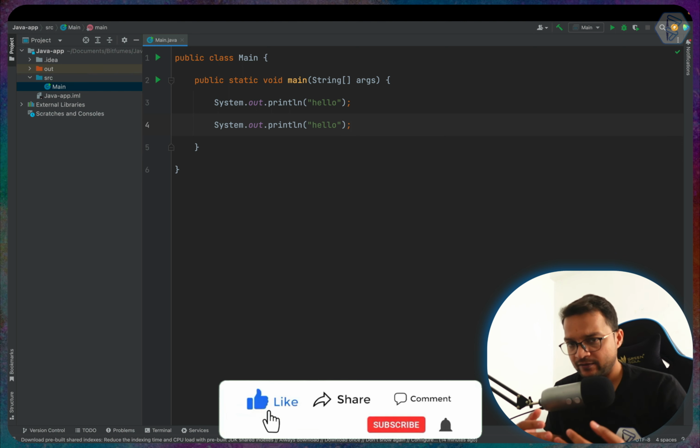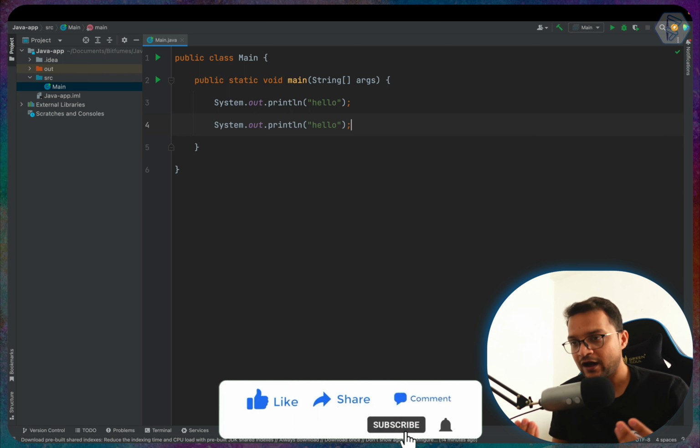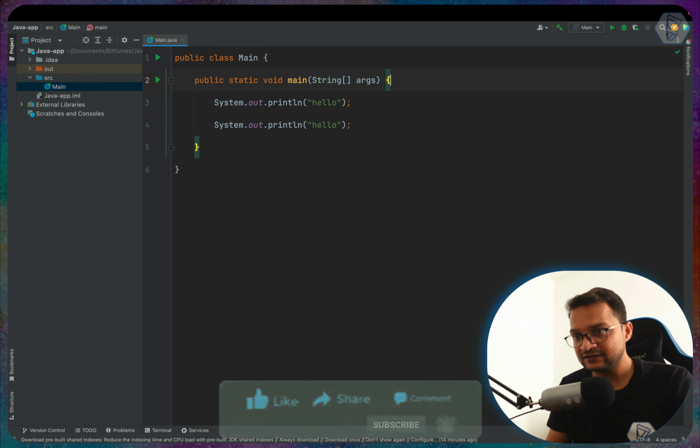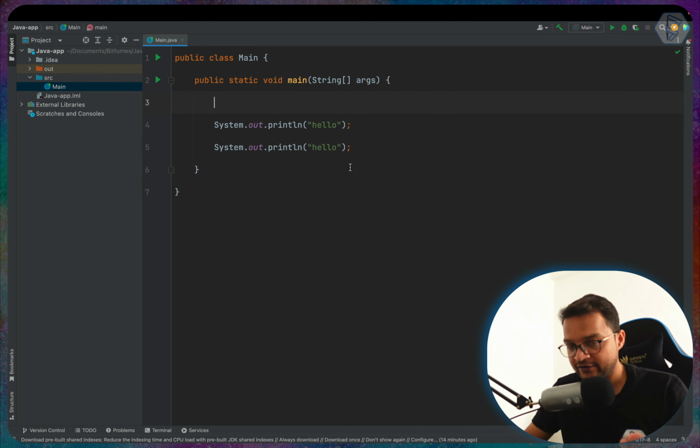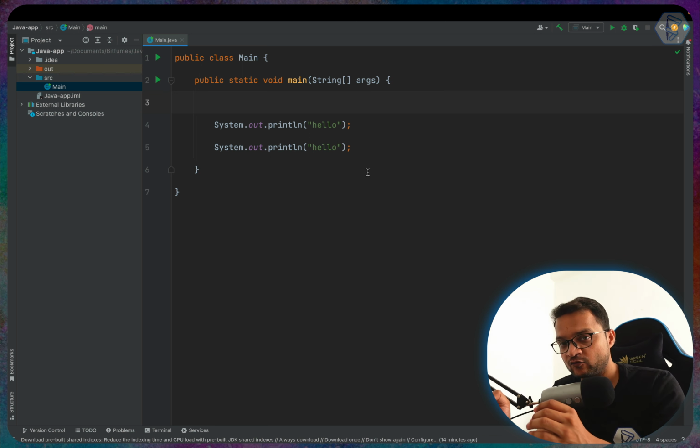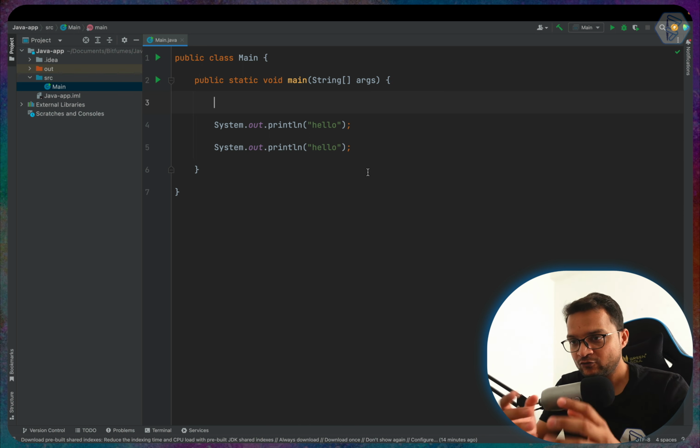Now what is a variable? From the name, a variable is something which can vary. So how can we create a variable, how can we use it, and what exactly is it? Let's first see how we can move this hello which we have written here into a variable. In Java you can create a variable just by giving the name, then an equal to sign, and then the value. Let's see. I'm going to give a name called message, and then I will provide an equal to sign, and then I will move this thing from here to here.